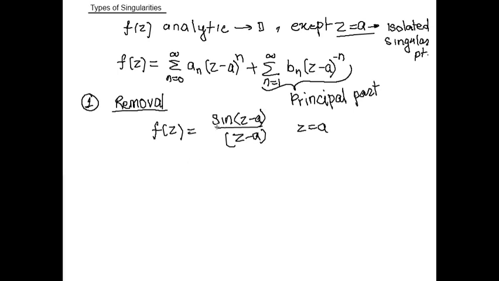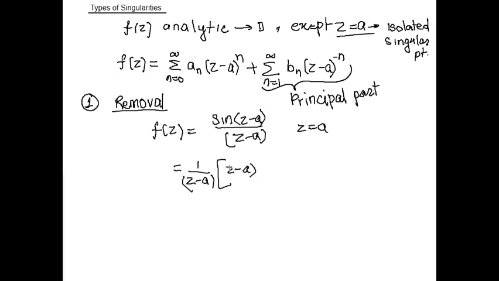Now I say this is the removable singularity, because we can remove this principal part. How do we remove it? We can expand the sine series and keep 1 upon z minus a on one side. What is the sine series? sin x equals x minus x cube by factorial 3 plus x to the power 5 by factorial 5 and so on. So what is my x? It is z minus a.